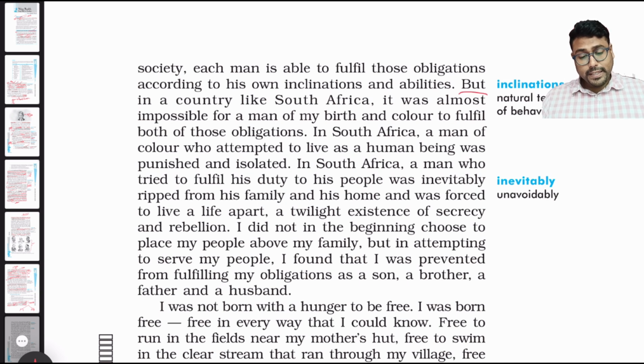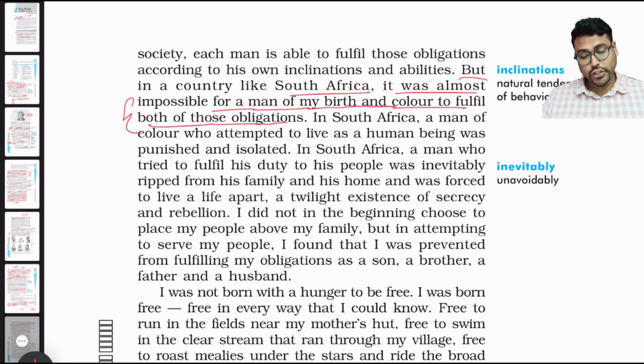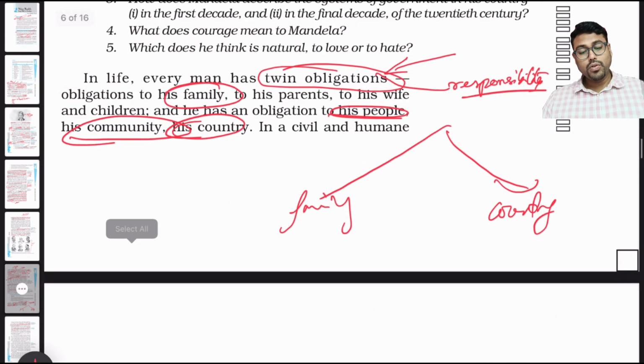But in a country like South Africa, it was almost impossible for a man of my birth and color to fulfill both these obligations. So he's telling that in South Africa, it is difficult for someone to fulfill both obligations. Because in South Africa, a man who tried to fulfill his duty to his people was inevitably ripped from his family and his home, and forced to live a life apart.